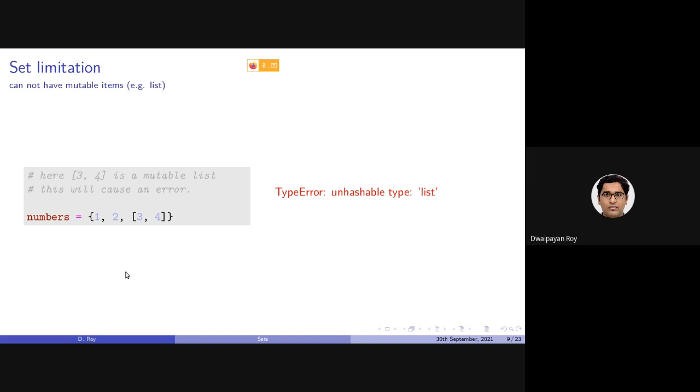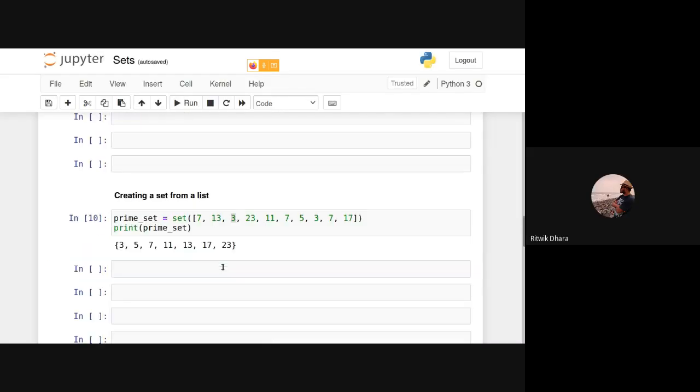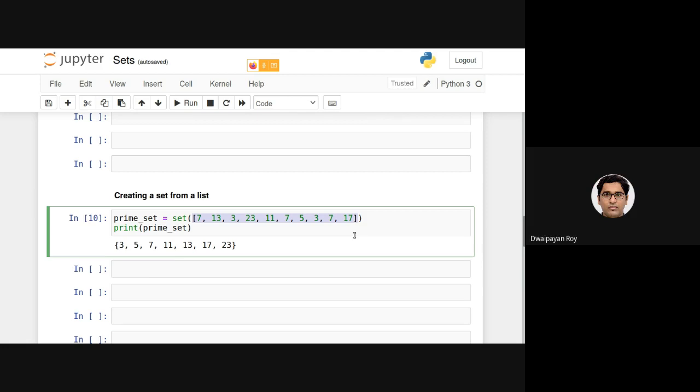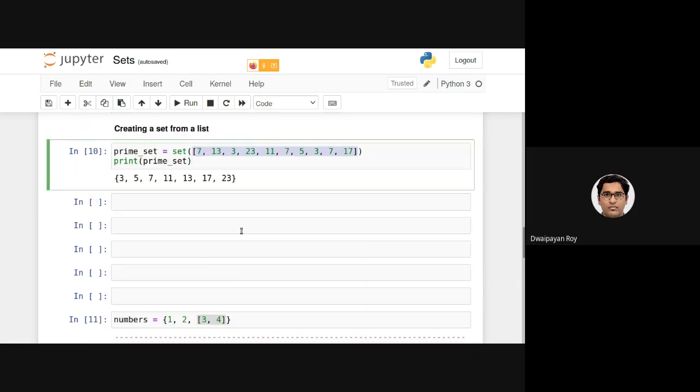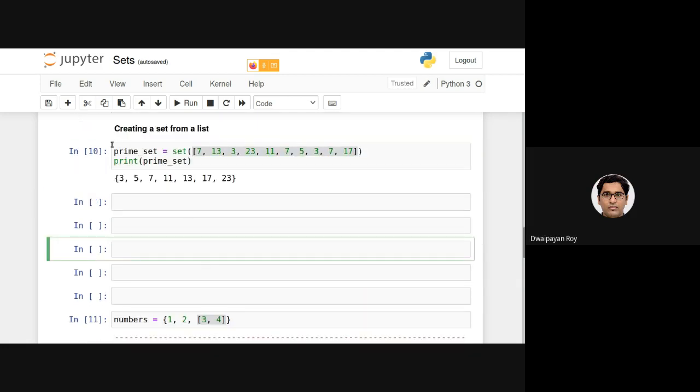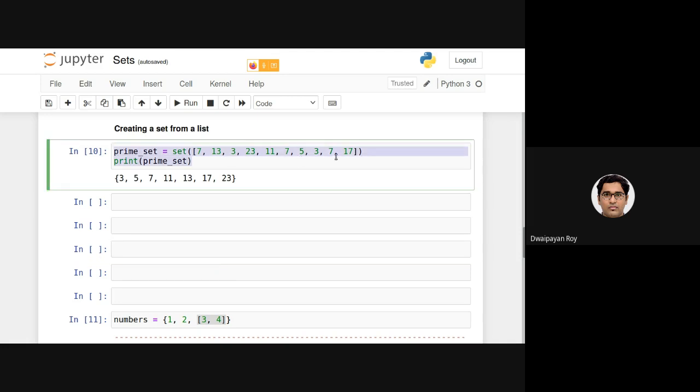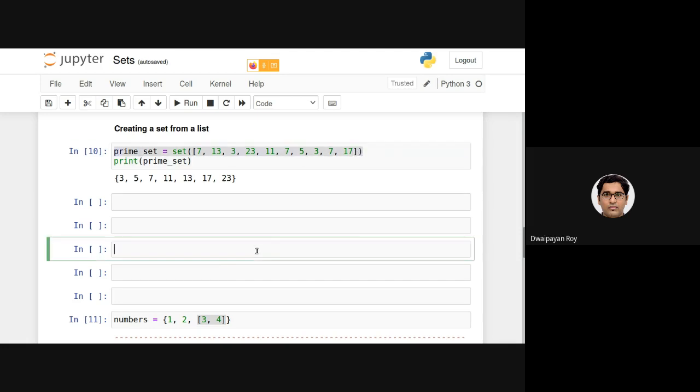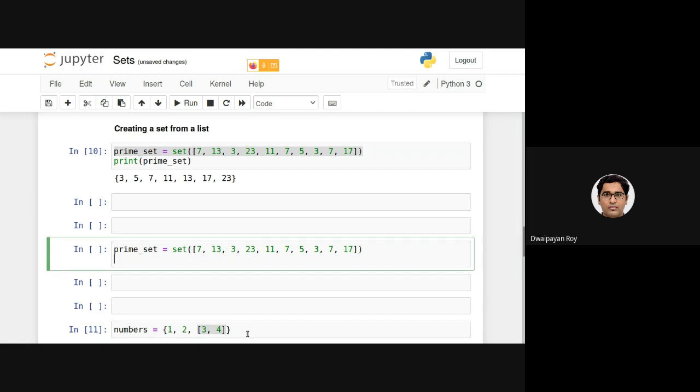So yes, question. Sir, in the previous example, you took a list inside the set. Right. So what is the difference here? Oh, very good question. So let's keep both of them in the same cell.